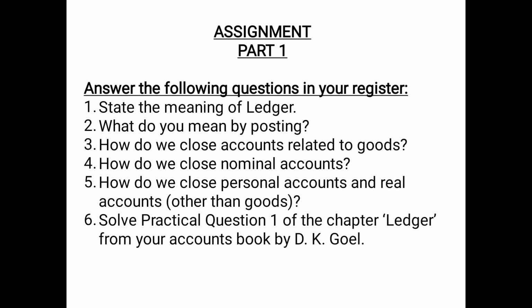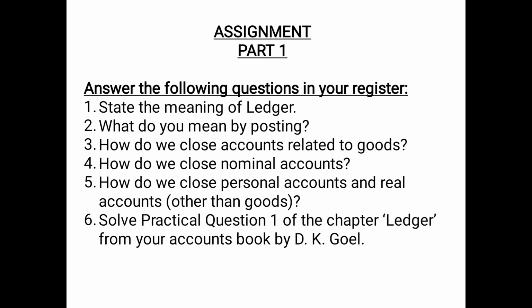Question number 3, how do we close accounts related to goods? The answer can be: accounts related to goods are closed by transferring their balance to trading account. Then how do we close nominal accounts? Nominal accounts are closed by transferring their balance to profit and loss account. Then the fifth question, how do we close personal accounts and real accounts other than goods? Personal accounts or real accounts are closed by transferring their balance to balance carried down, or by balance carried down.